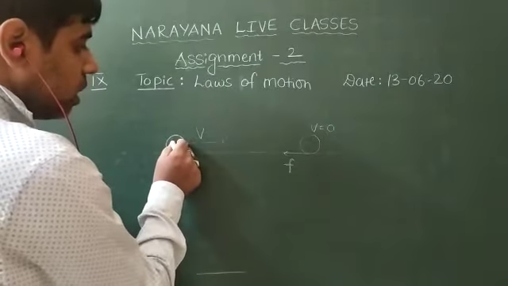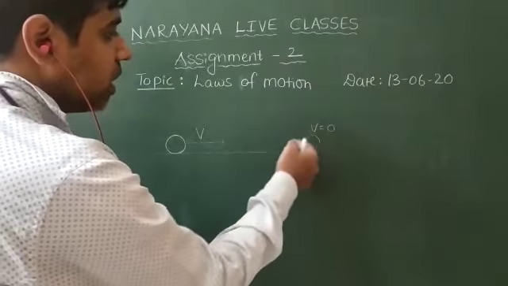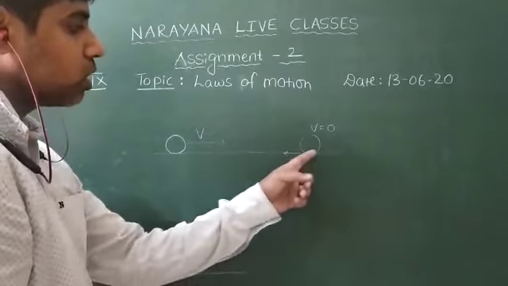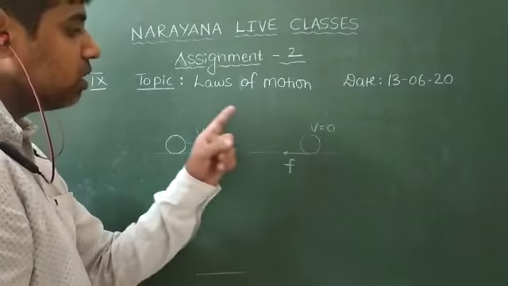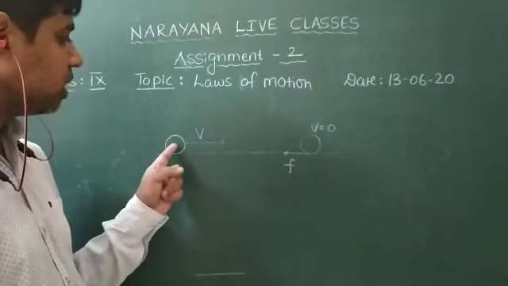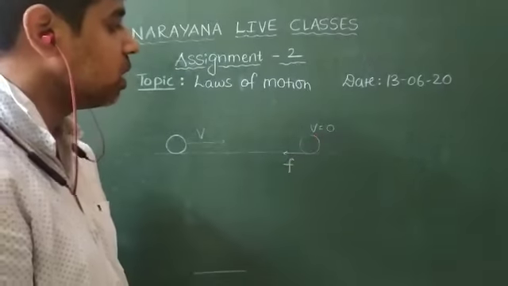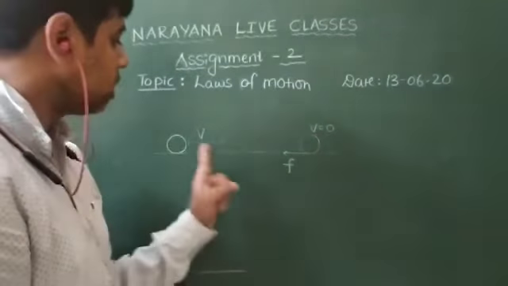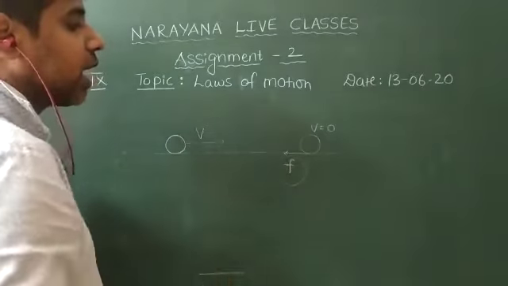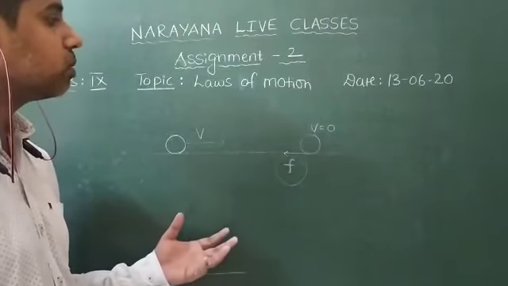Even though the body is moving with a constant velocity, due to the friction the velocity goes on decreasing, and finally it comes to rest. According to Newton's first law, unless a force is applied on it, the body doesn't change its state. Here the body changes its state: initially it has velocity v, finally the velocity becomes 0. It changes from a state of motion to a state of rest because a force is acting on it. This is what Newton's first law says, so the first law gives the information about force.